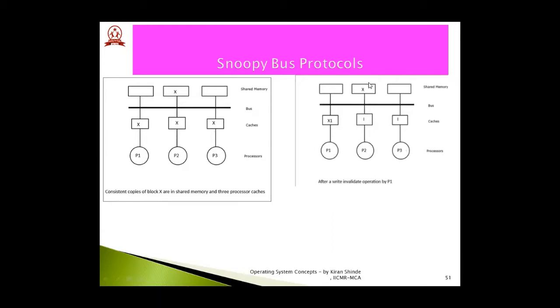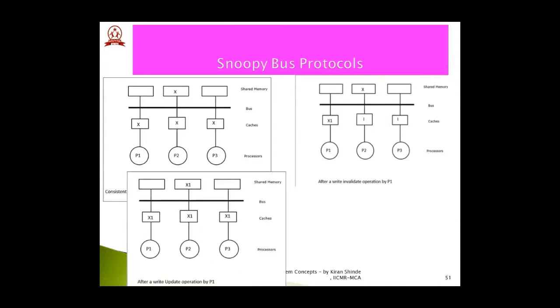and the shared memory also. But in that case, if that particular updation is not conveyed, then the first operation which is raised by Snoopy bus protocol is write invalidate. Means at least till the time this particular updation gets reflected on P2, P3 and shared memory, they will at least come to know that this data item X has been modified. So now it has become invalid. The copy of that particular X data item has become obsolete. So that is conveyed with the help of this write invalidate operation.